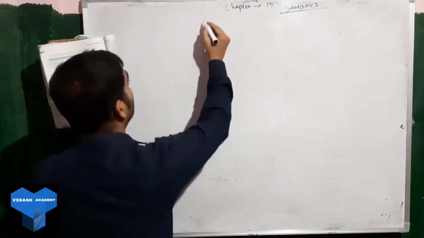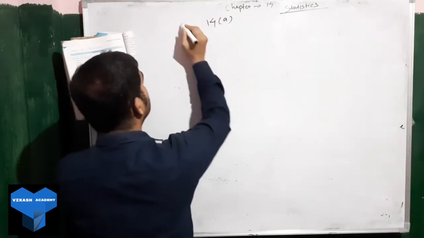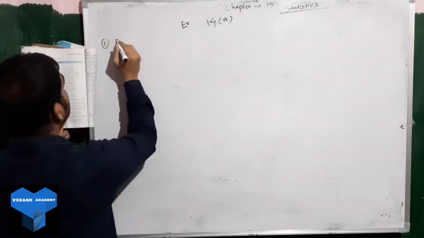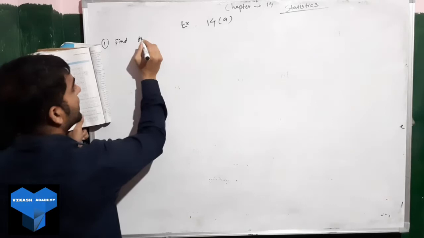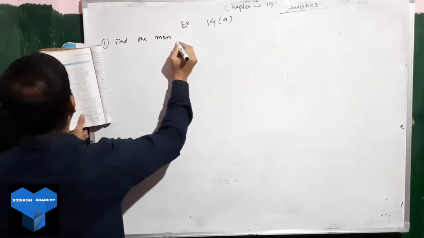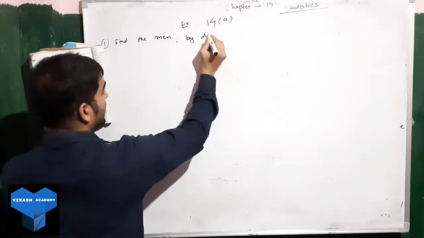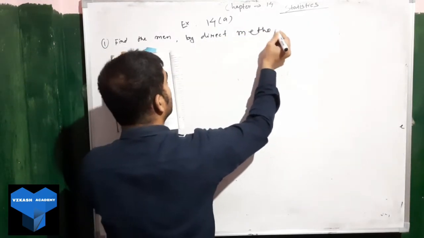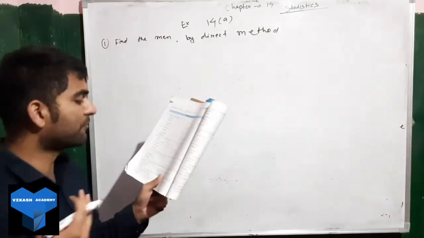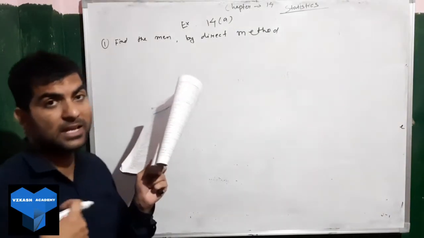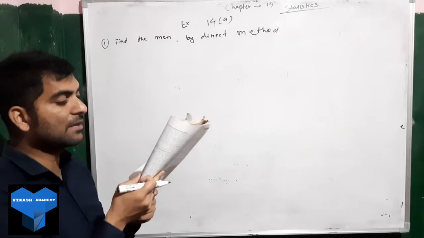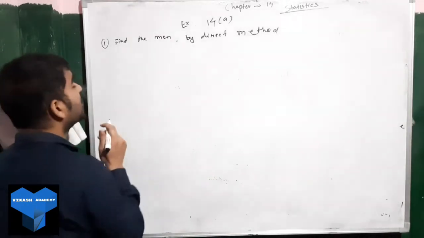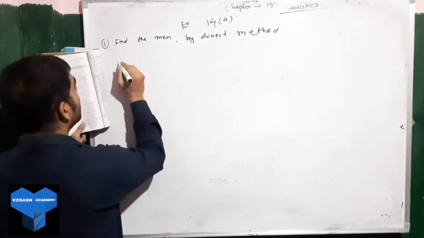Exercise 14a, question number 1. Find the mean by direct method. There are three methods we will be studying: first the direct method, second the shortcut method, and then the step deviation method. First one is the direct method. Let us see how we will use it.